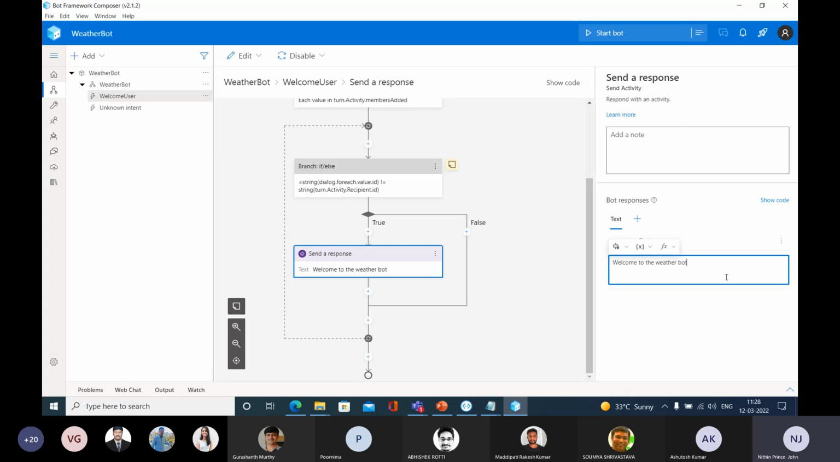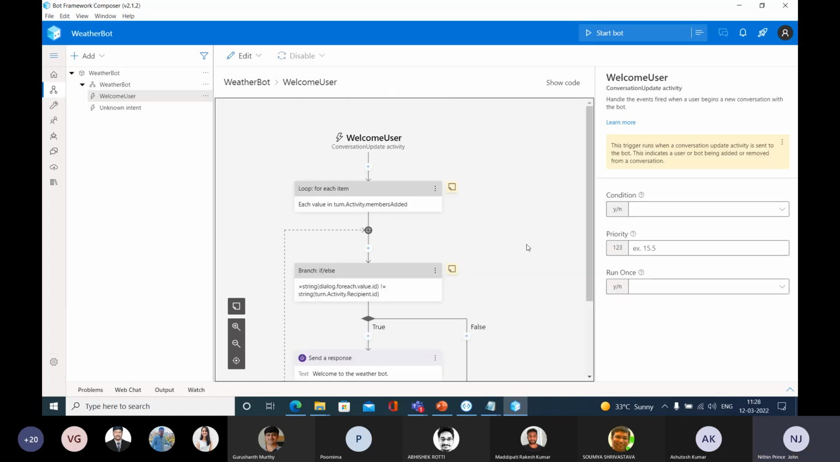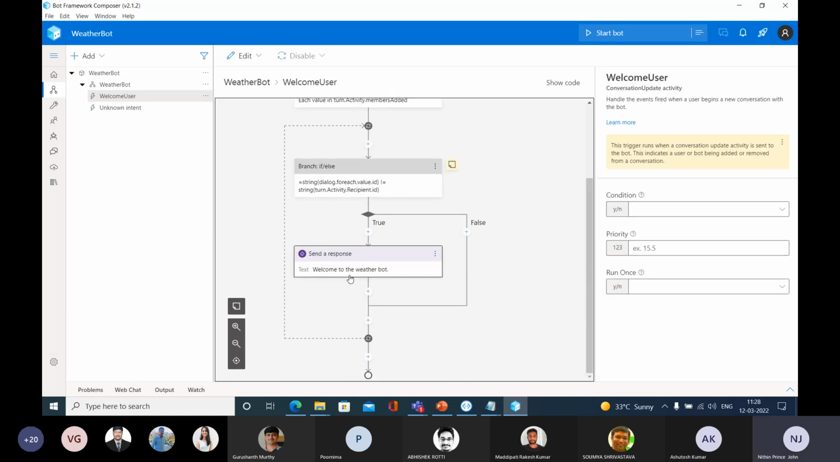So it sounds good, right? Welcome to the weather board. And come back to the authoring canvas. At the same time, here you can see "welcome to weather board." Okay, this is one intent. This intent will be activated when a user joins this board.